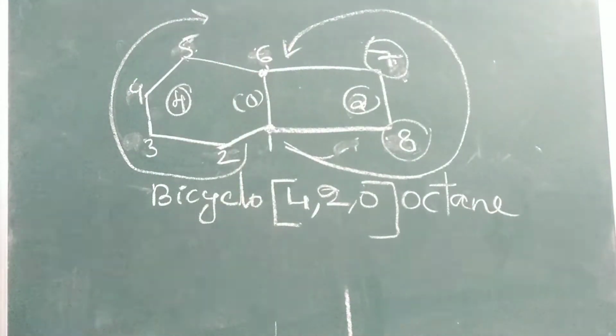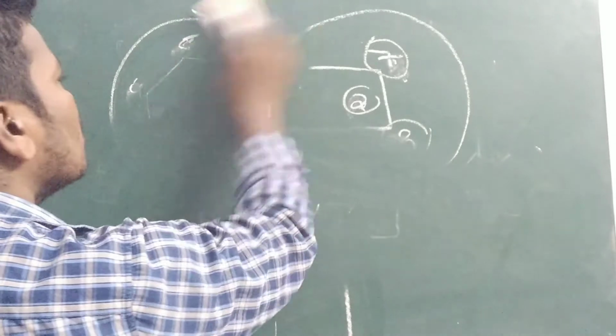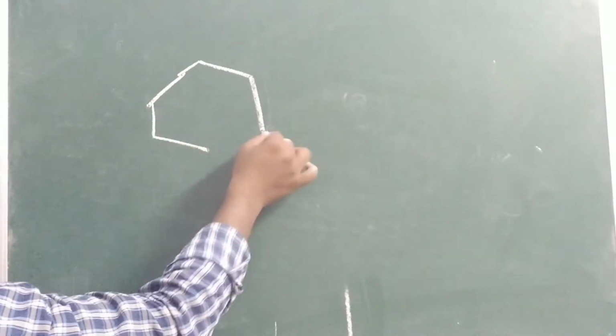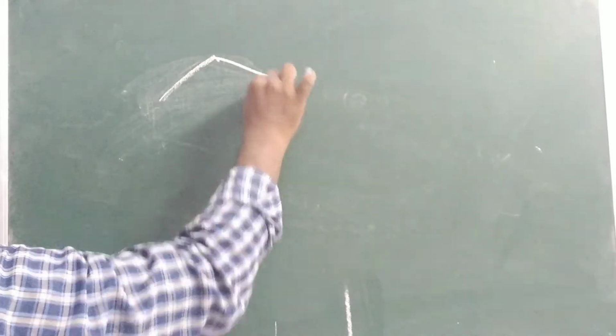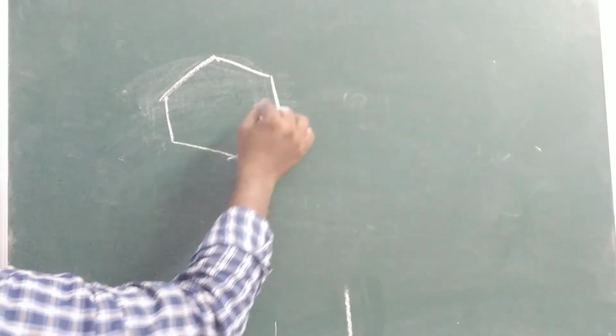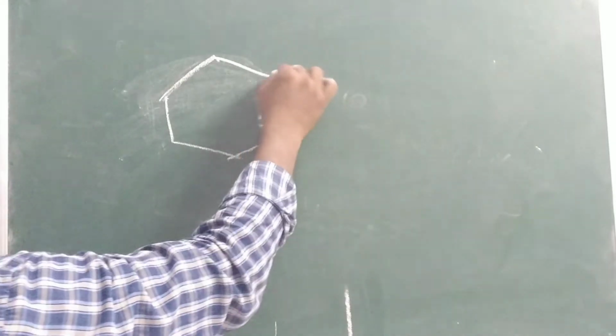So next you can see that one. Next example. Every example we will discuss, different types of examples. So next one you can see. Here we are taking the bicyclo with a functional group. One functional group. The functional group should get the least number.